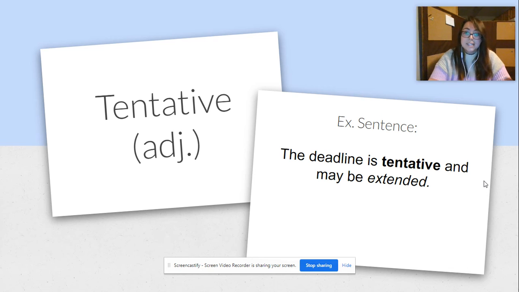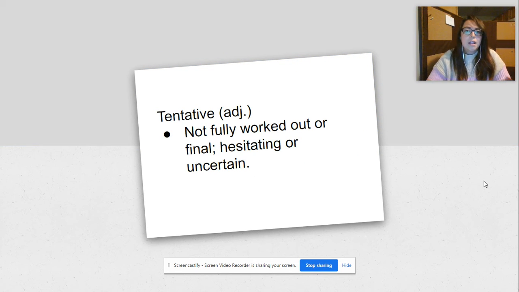Our next word is tentative, and it's an adjective. Our example sentence is, the deadline is tentative and may be extended. Who remembers what extended is? It's a previous vocab word. That's right, extended means to lengthen. Tentative as an adjective means not fully worked out or final, hesitating or uncertain.